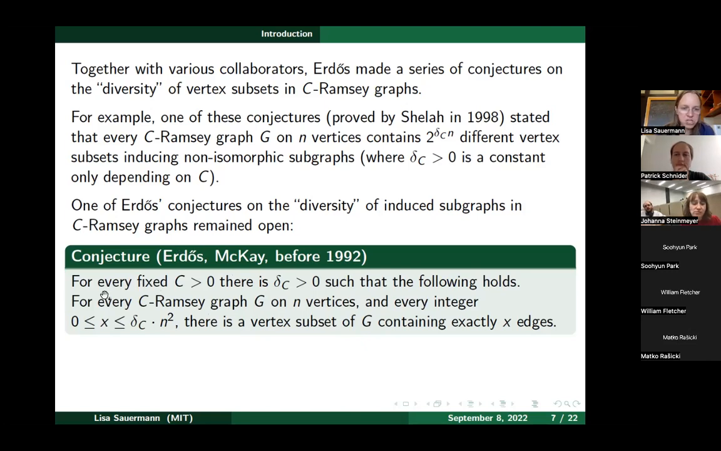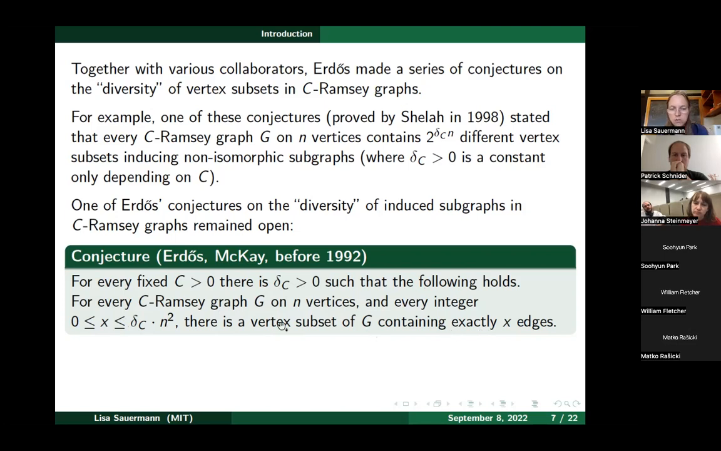But here's what the conjecture states. It's again a conjecture about C-Ramsey graphs having a certain diversity property of vertex subsets. Here's the exact statement. The conjecture states that for every fixed C, there's some positive delta C, just depending on C, so that the following holds: for every C-Ramsey graph on n vertices and every integer x between 0 and delta C n squared, there is a vertex subset of G containing exactly x edges.